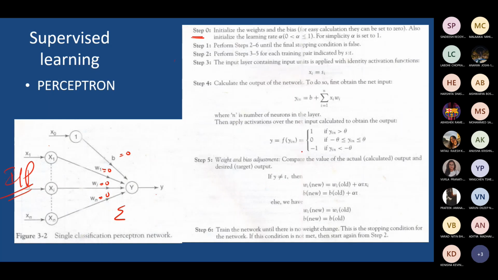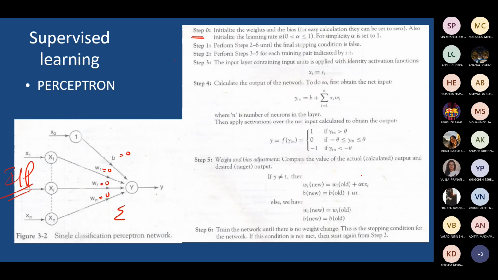The iteration or training procedure will stop when y is equal to t. If y is not equal to t, you have to do this operation of changing the w or b, that is, you update the weights.